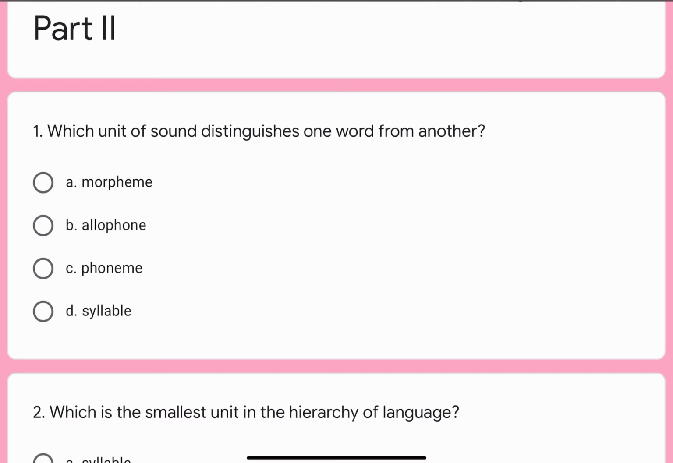Question number 1. Which unit of sound distinguishes one word from another? Options are A. Morpheme, B. Allophone, C. Phoneme, or D. Syllable. Correct option is C. Phoneme.